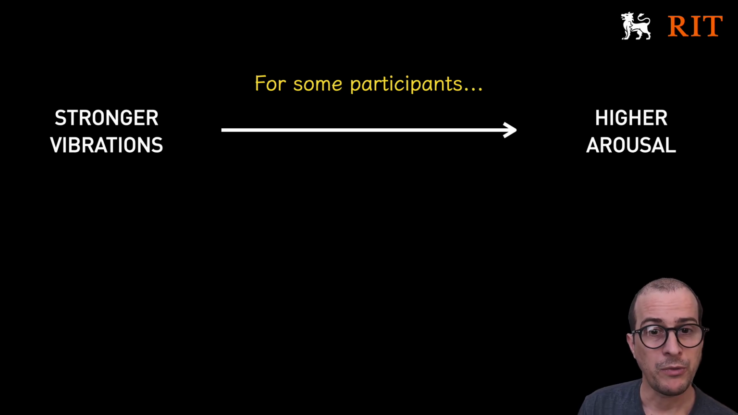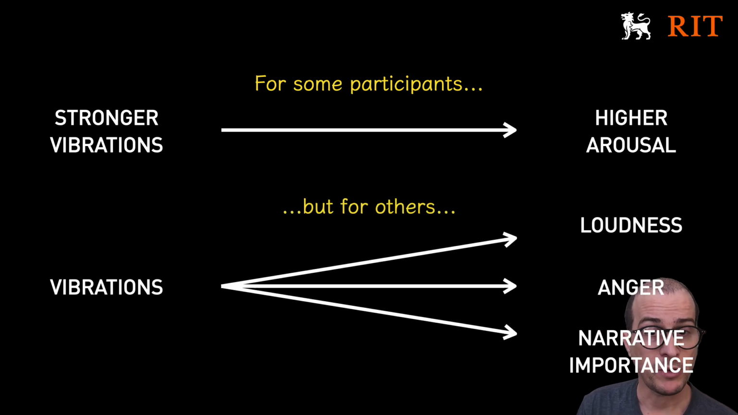Importantly, when we focused on haptics, many participants did associate stronger or denser vibrations with more emotion, which is how the AI model encoded arousal. But these mappings were far from consistent. Some participants interpreted stronger vibrations as meaning anger, others as loudness, and some even as narrative importance.